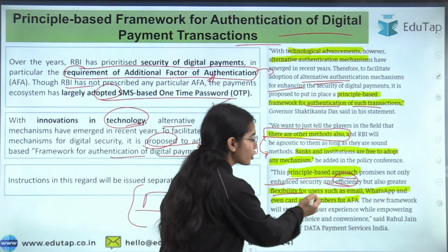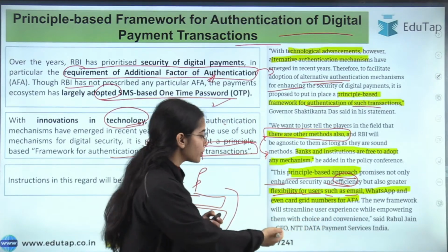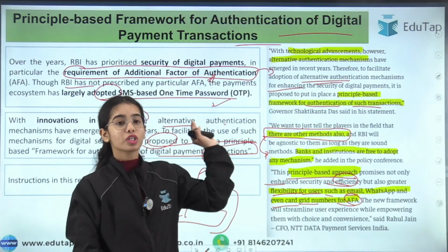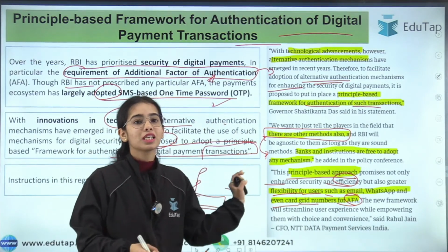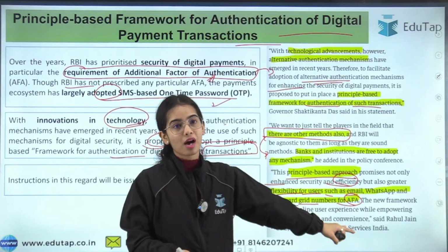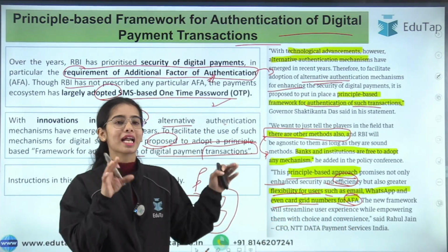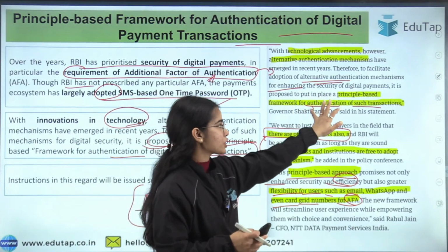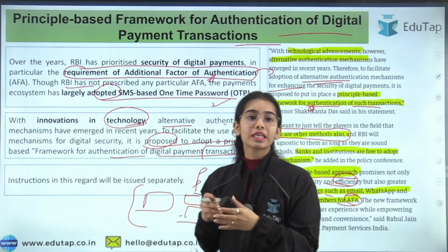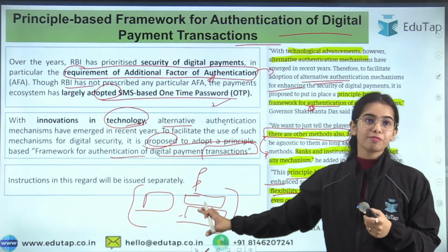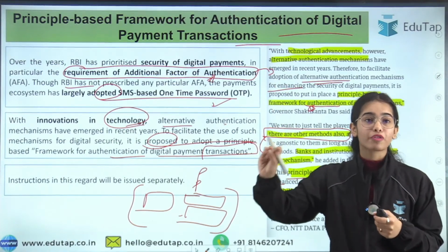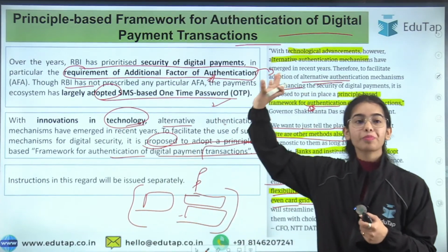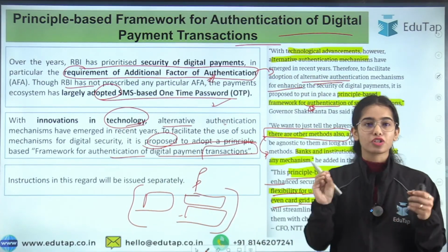Okay, so flexibility for users, such as the email ID, WhatsApp number, or even the card grid numbers for the additional factor authentication. So rather than always the one-time password, there can be different questions that can be asked for the additional factor authentication. That is a kind of principle-based approach for authentication. Okay, so now there are no certain guidelines from the Reserve Bank of India on what the principle-based framework is going to be, but RBI has said that further guidelines will be released, and RBI is focusing on the principle-based framework for authentication of digital payment transactions.